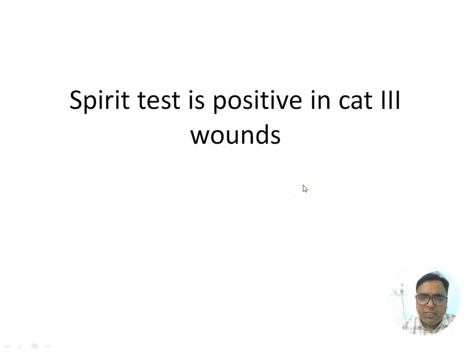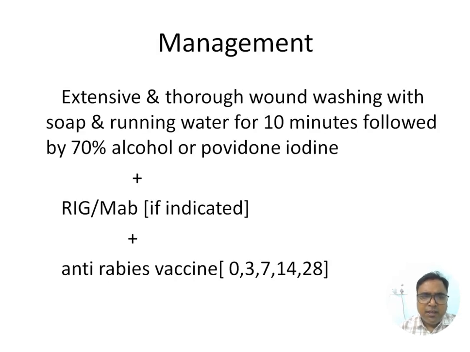Next, spirit test is positive in Cat 3 wounds. What is spirit test? If there is any doubt, we take some spirit on a cotton and rub it over the scratch area. If there is a burning sensation, then the spirit test is positive and that is a Cat 3 wound, and accordingly we have to react. Management: wide, extensive and thorough wound washing with soap and running water for 10 minutes, followed by application of 70% alcohol or povidone iodine, plus rabies immunoglobulin or monoclonal antibody if indicated, plus anti-rabies vaccination. Every time we have to give anti-rabies vaccination. Schedule is 0, 3, 7, 14 and 28. This we have to remember.